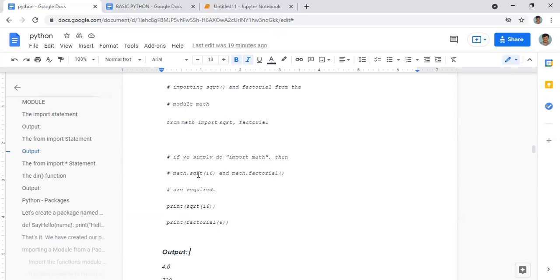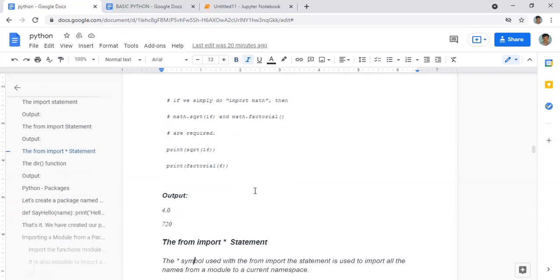Okay, if you do like this, then only we can import this square root from that. If you give only import math, then math dot factorial, similarly math dot factorial also. So if you want to take it, for that we use import dash from dash, like that. This command we will use, and if you give print square root 16, the corresponding value will be given. Print factorial, the corresponding value will be the output. I hope this much is clear.